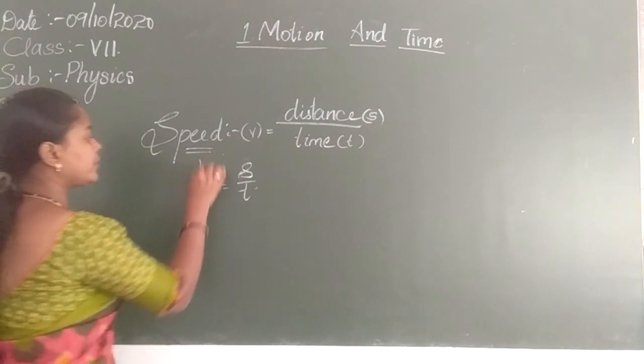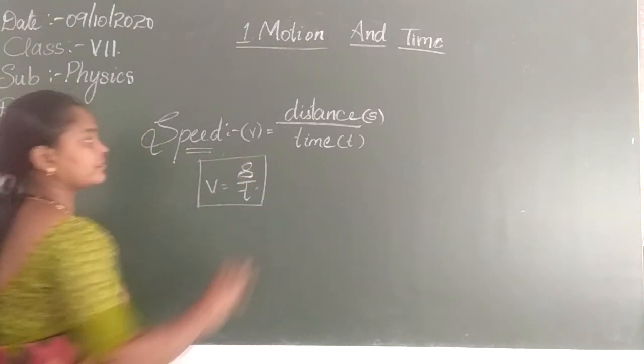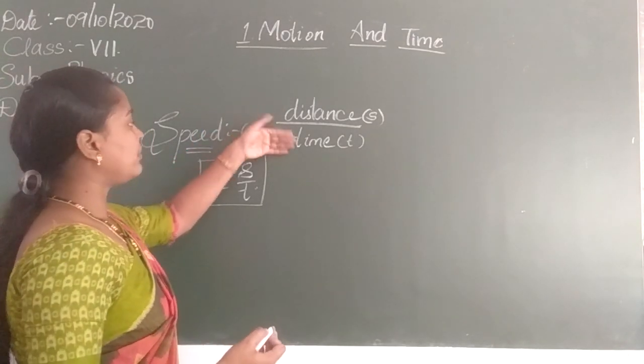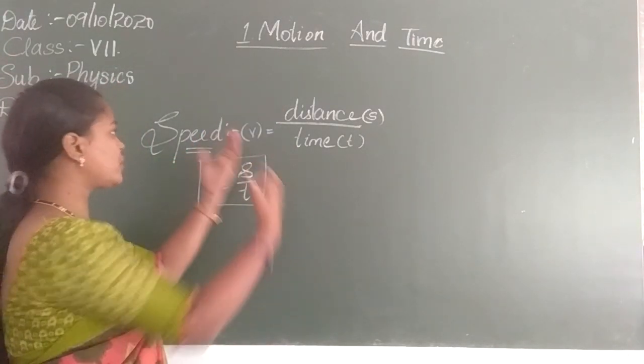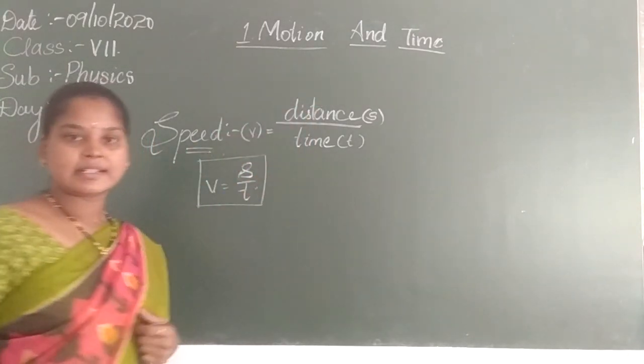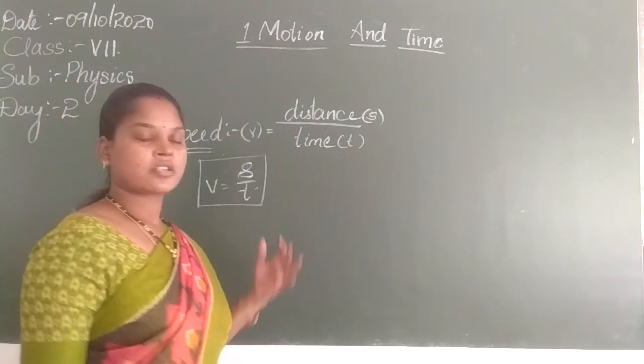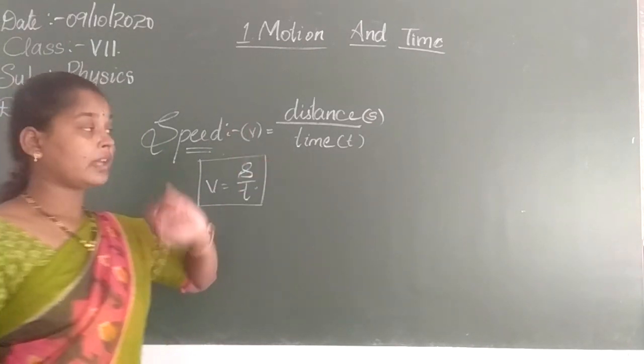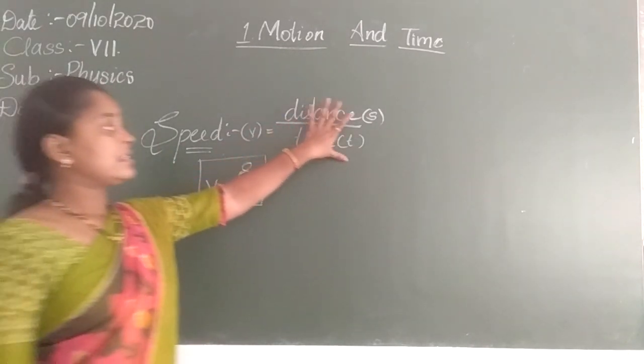This is the formula you need to remember. In the sums, if they give distance and time, you can find speed, and if they give speed and time, you can even find the distance by simplification. That we will discuss regarding the problems. And what are distance and time?